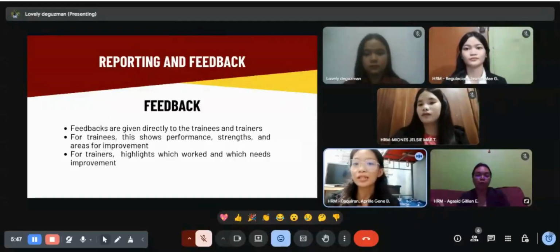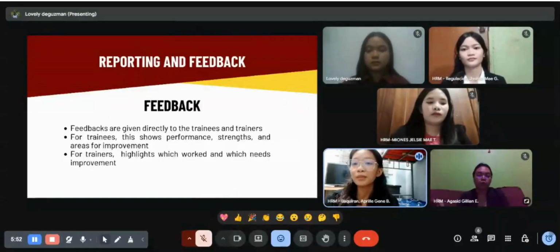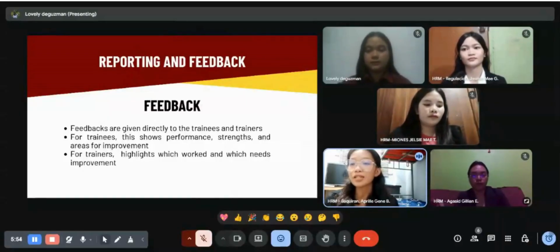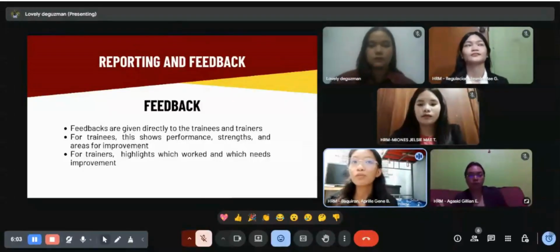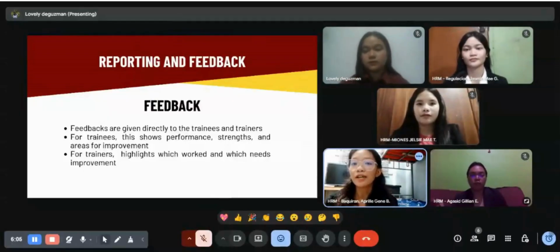It is impossible to overlook how important reporting and feedback are. The results of evaluations would be useless without them. Organizations can use reporting to determine whether to continue, improve, or discontinue training. Feedback aids in participant skills and knowledge development as well as trainers' approach adjustments. They complete the training process by working together to plan, deliver, evaluate, and ultimately improve.